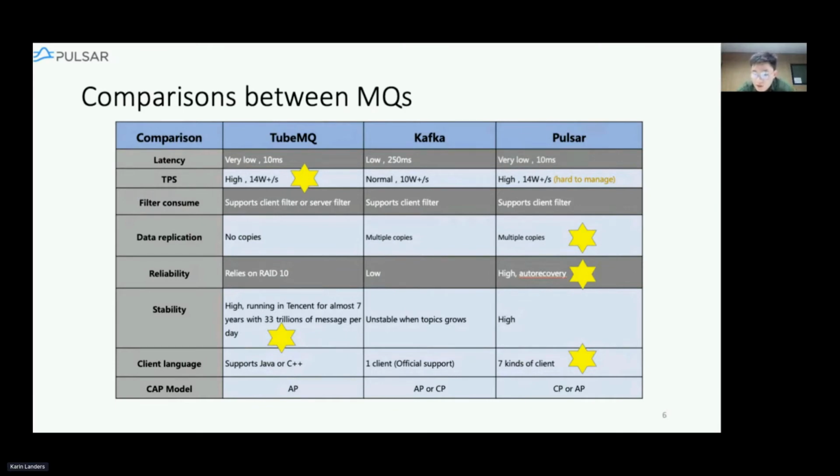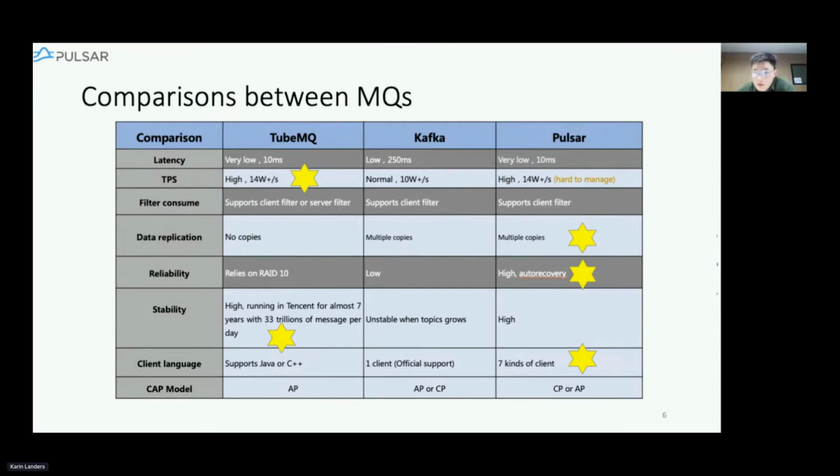So in the end, we chose TubeMQ because it performs well and requires a lot fewer resources, to support those who can take the small risk of losing some data, and Pulsar for those who want both high performance and high reliability.